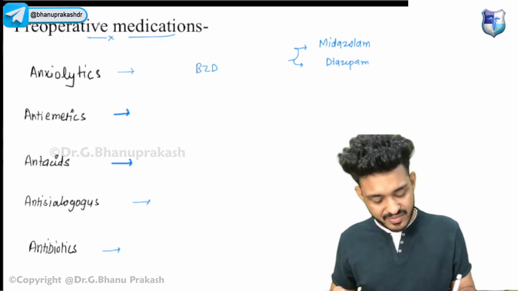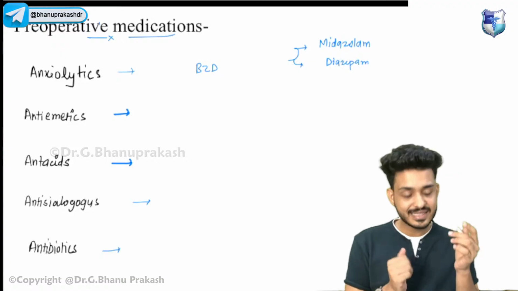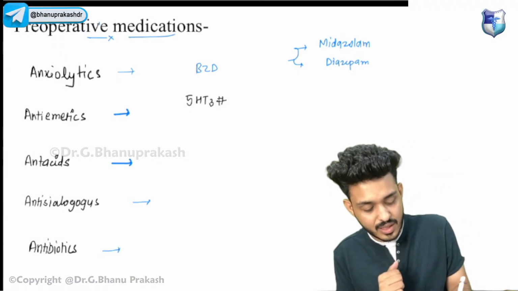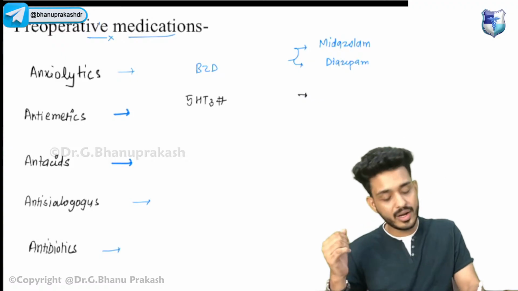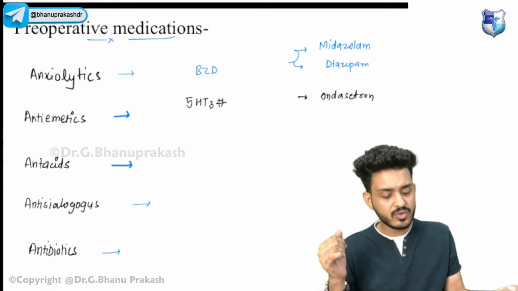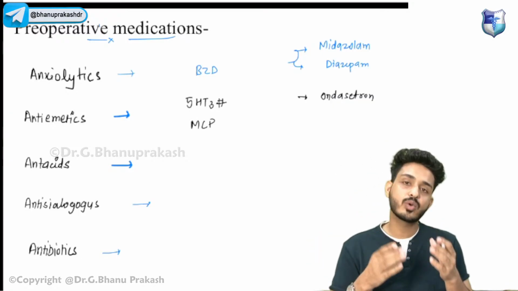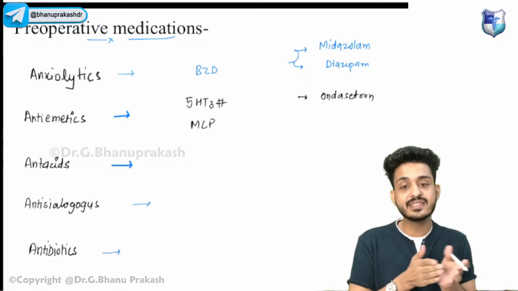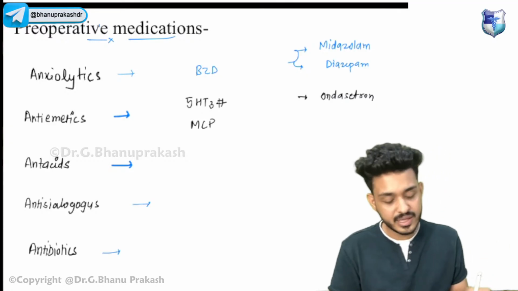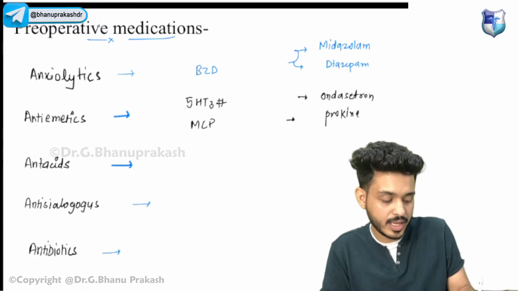Okay, apart from that, we are having anti-emetic medications. So anti-emetic medications are your 5-HT3 blockers. What are the names of the drugs? These are your ondansetron. We can give these drugs. Apart from that, we can also use metoclopramide. Okay, metoclopramide is basically a prokinetic drug that would be increasing the movements in your GIT, leading to emptiness of the GIT. So that is basically a prokinetic drug.